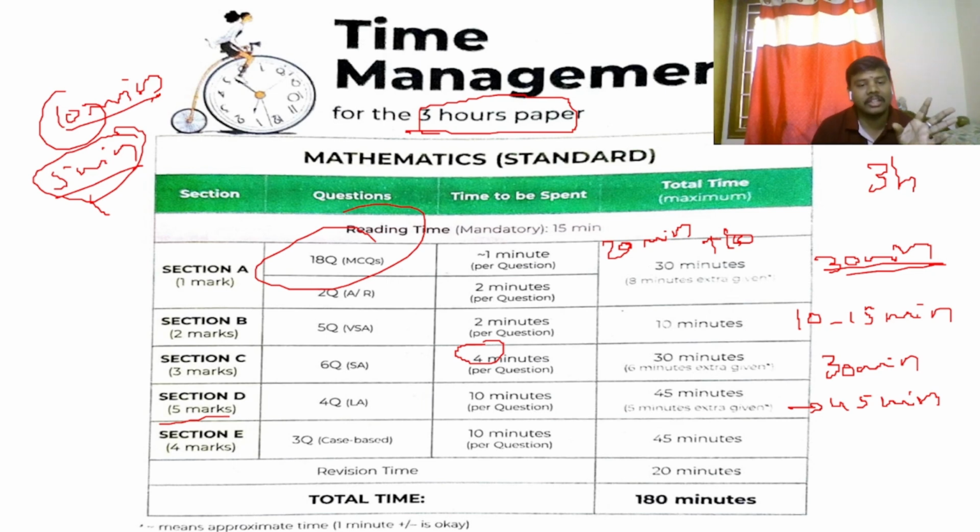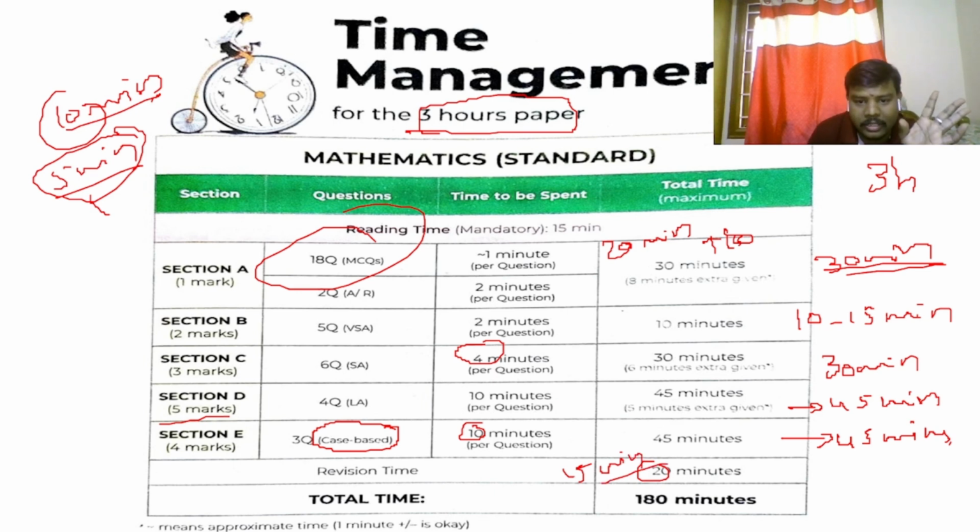And coming to section E, it is case based. So absolutely we will take some extra time to understand the case question and to answer the questions. For answering the questions, you need to take 10 minutes each, so 3 times, that is 30. And for understanding the case based questions, you will take some more 15 minutes. So here you need to spend 45 minutes of time. After spending all this time, you are left with 15 to 20 minutes of free time after completion of your exam.